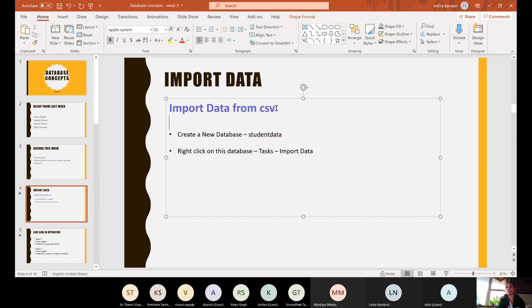CSV stands for comma separated value. For example, for text files, you get an extension called .txt, and for CSV files, you get an extension called .csv.